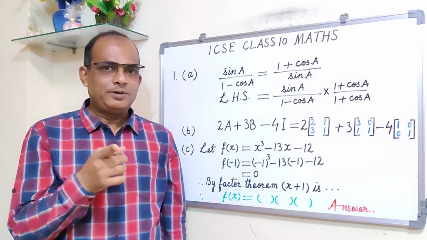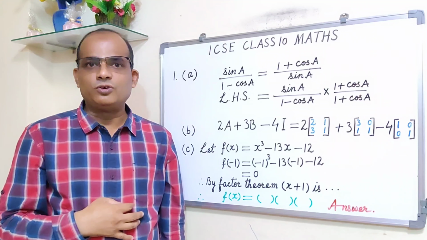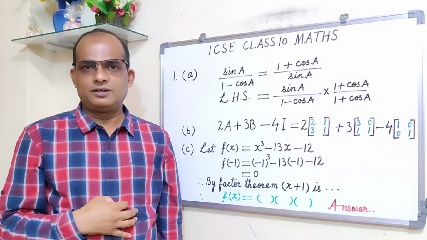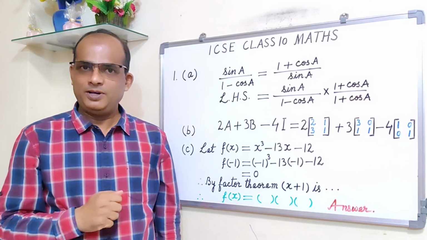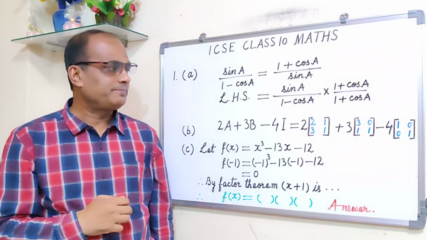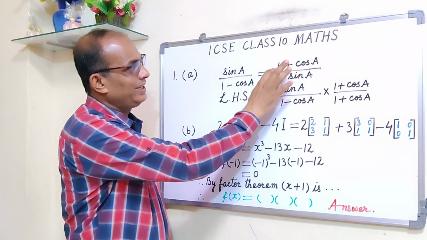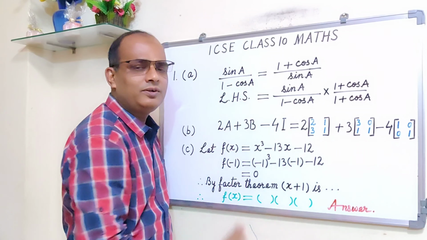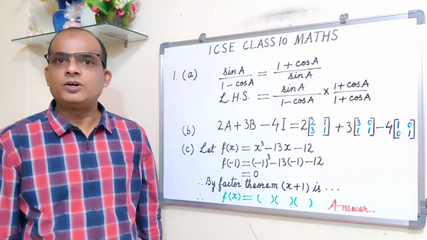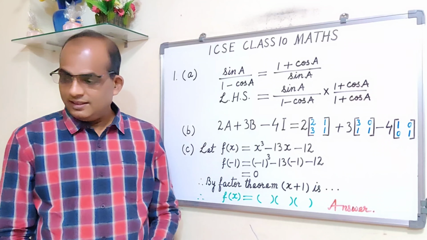In the paper also, if you see the instructions, all the workings are important. So please don't skip steps. Okay, and then finally you get 1 plus cos upon sin A, then write is equal to RHS, and then write down hence proved or QED. Fine. Second question in this paper is,